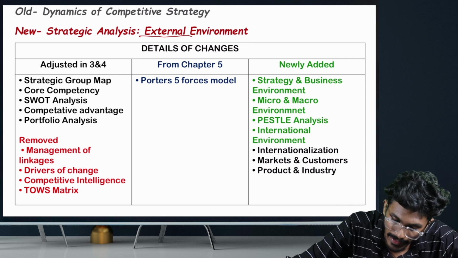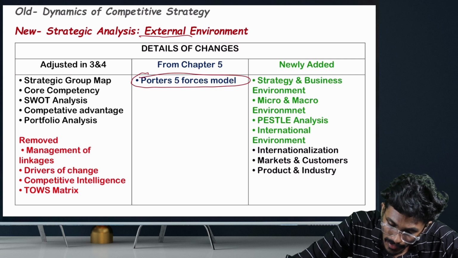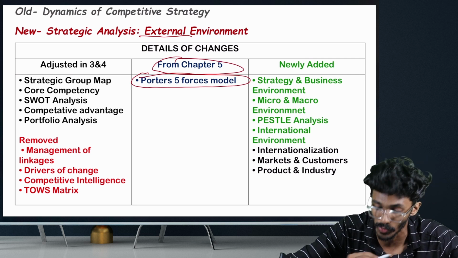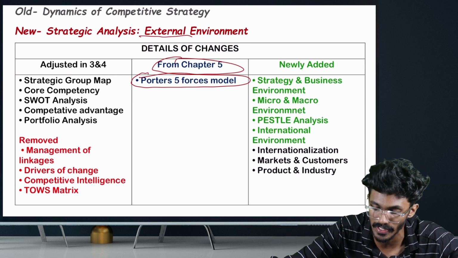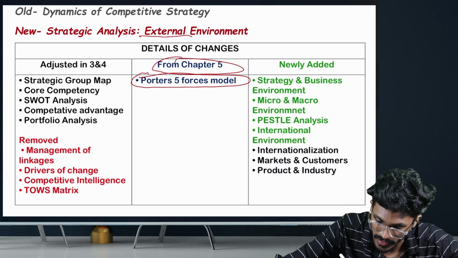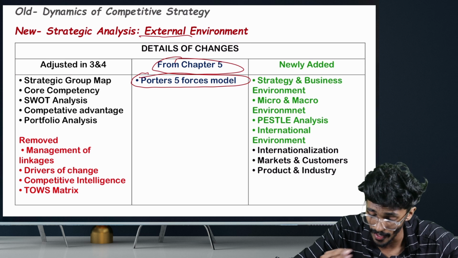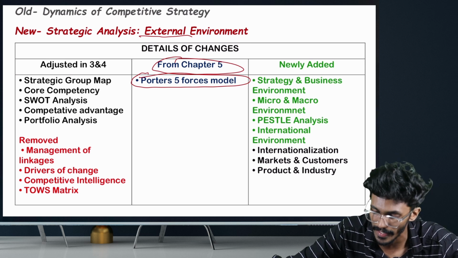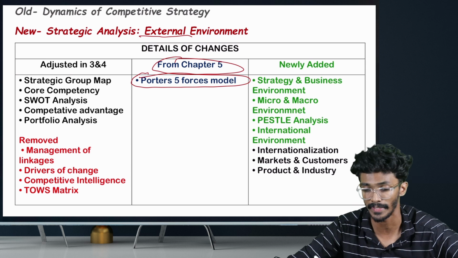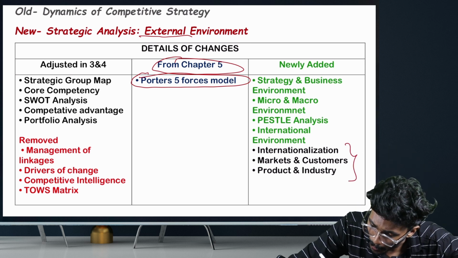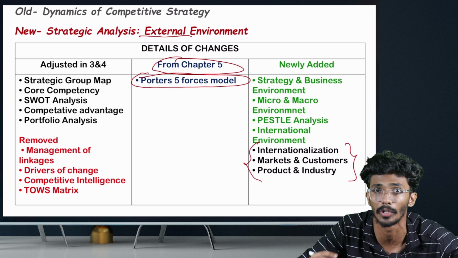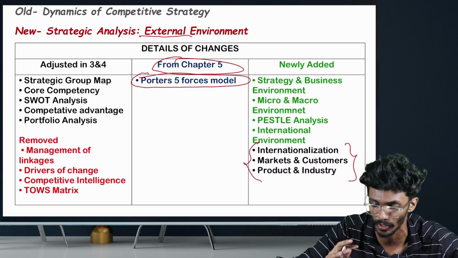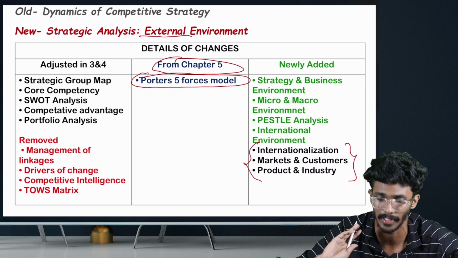They have added Michael Porter's 5-force model from old syllabus chapter number 5 to new syllabus chapter number 2. And also another set of freshly added topics like strategy and business environment, micro and macro environment, spatial analysis, international environment, internationalization, markets and customers, product and industry. Actually, these two topics were part of old syllabus chapter 2 also, but not in a very structured way. They have changed the titles and some contents also. So these are entirely new concepts.